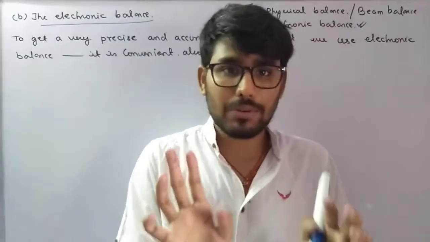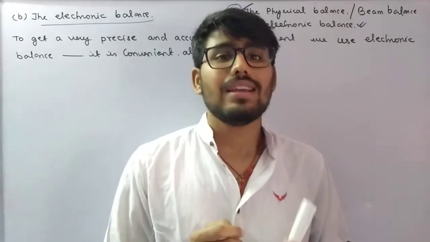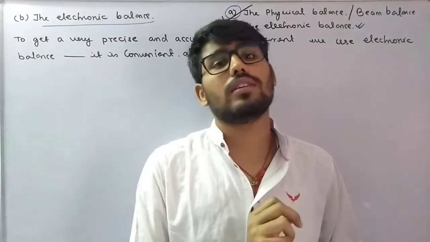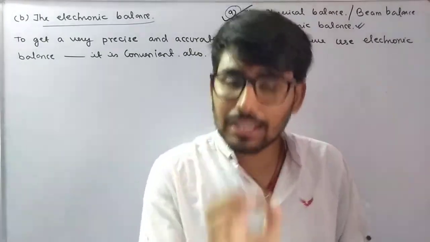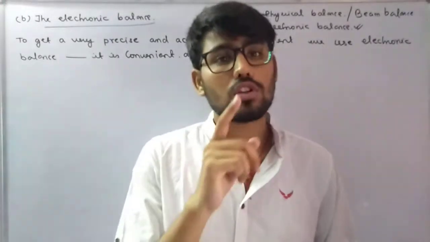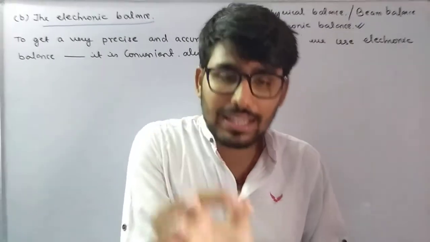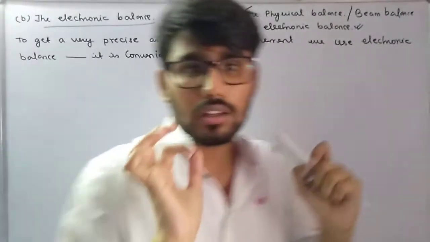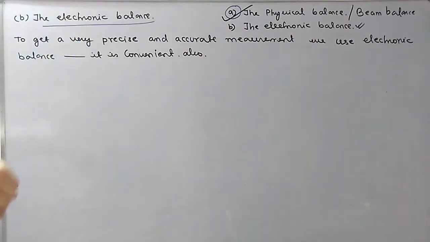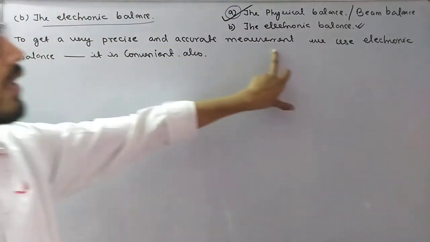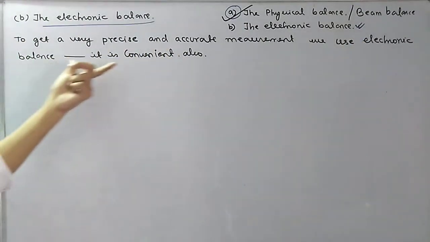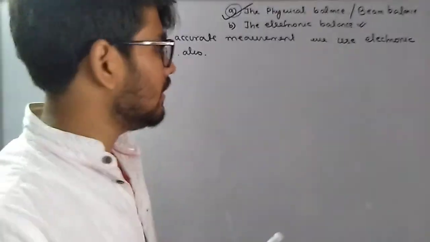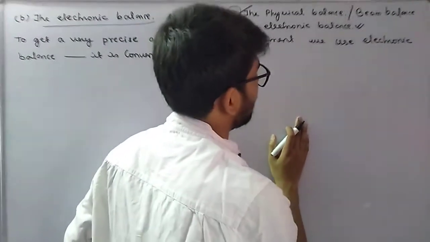To some extent it may be okay, but if you want a very accurate result, then this can be done with the help of the electronic balance. For the electronic balance, the accuracy and the precision with which the measurement is done is very good. So to get a very precise and accurate measurement, we use the electronic balance, and moreover it is convenient and very easy to use.